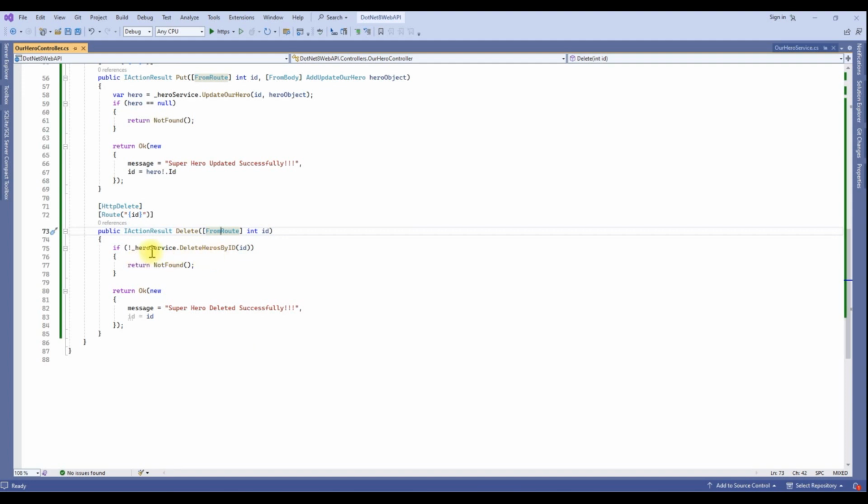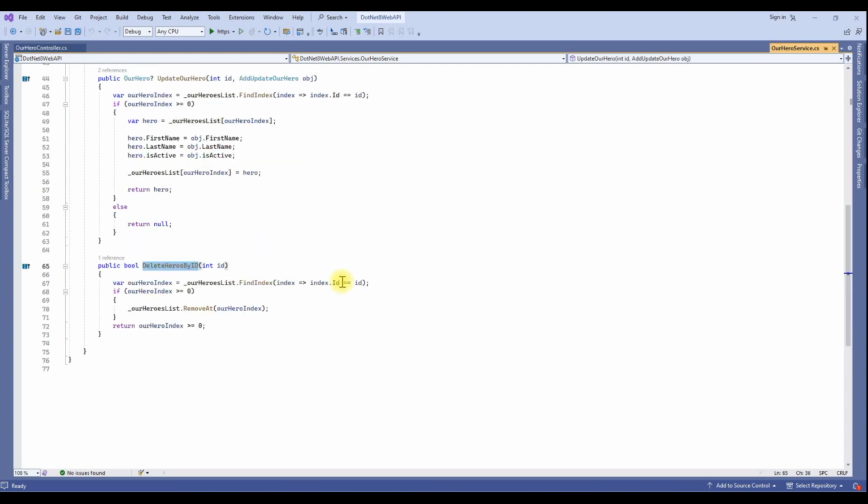Again we are calling the hero service and calling the delete hero by id method. In this method we are finding a record, searching for that id in our in-memory object. If we got an object, we remove it, otherwise we ignore it and return a false result.